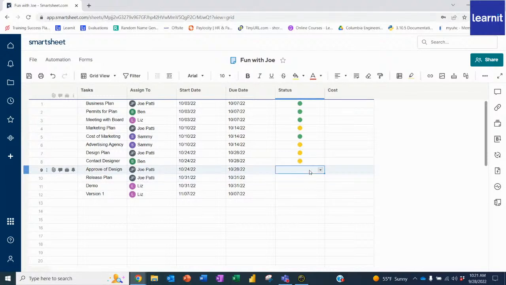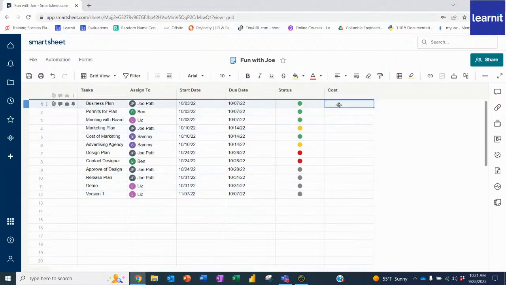We haven't actually approved the design yet, so we're going to put that as gray. But let's say we contact a designer and they're not available. They're on vacation, so we'll say on hold for this one. So the design plan is on hold. We didn't even start the approval of the design, so that's gray. We'll say not approved. For the release plan, we haven't started any of this, and this is all autofillable.